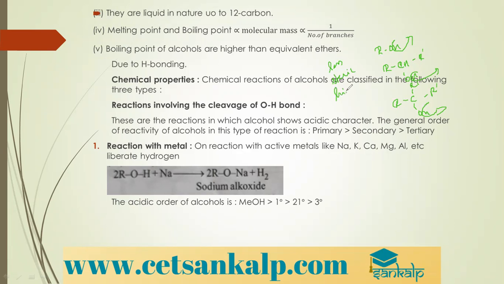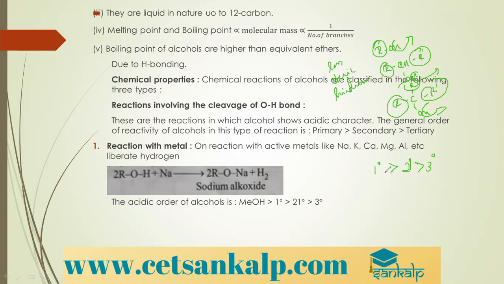So you can see in primary alcohol there is only a single R group, so that will not make it very difficult to lose the hydrogen atom. But in secondary alcohols there are two R groups. In tertiary alcohols, there are three R groups attached to the carbon. Therefore, removal of hydrogen here becomes very difficult. So acidic nature is more in primary alcohols, then comes secondary alcohols, and then tertiary alcohols.